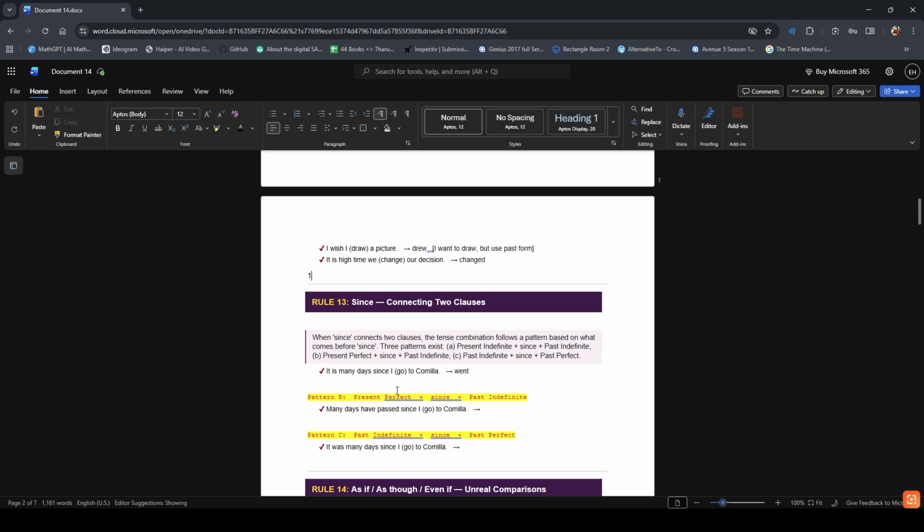C. Past indefinite plus since plus past perfect. This rule is about the word since. When it joins two parts of a sentence, the tricky thing is that the tense on each side of since changes depending on what the first part of the sentence is. Let me break it into three patterns.